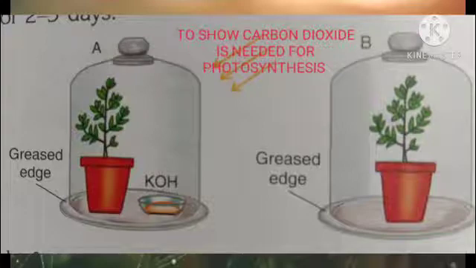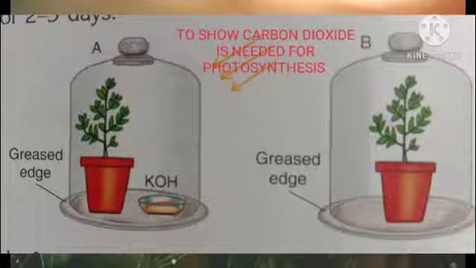Here we can take 2 potted plants, because one potted plant will have carbon dioxide, the other potted plant will not have carbon dioxide, because in the bell jar we are going to keep a container of KOH, or potassium hydroxide. This chemical can absorb carbon dioxide from air.